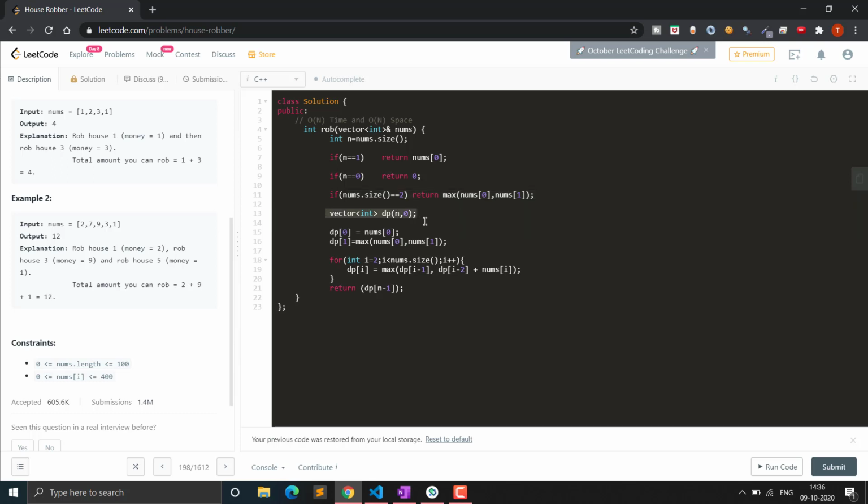Here we are initializing a DP array, or the result array you can say, of size n, initialized with value 0. Now we will initialize the base conditions: dp of 0 is equal to nums of 0, and dp of 1 is equal to the max of nums of 0 and nums of 1.